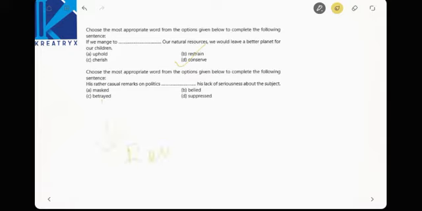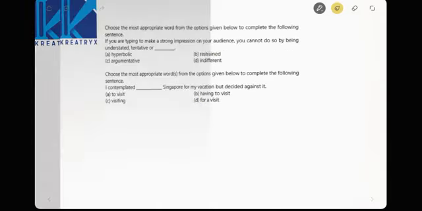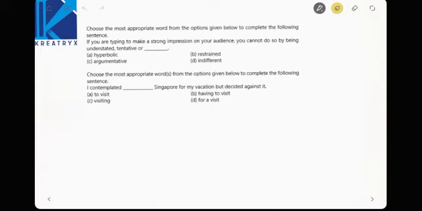Reveal unintentionally that a person doesn't know anything. Betrayed is the correct one. Betrayed, right? See, this is a previous GATE question. All those are previous GATE questions. Okay. Next, if you are trying to make a strong